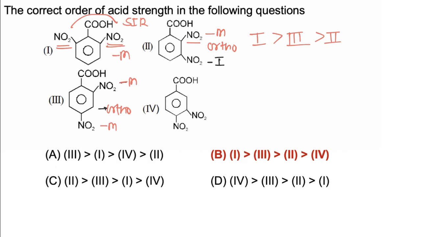Now comparing 2 and 4, in this case SIR is not present on COOH. Now this NO2 is having minus M effect and one NO2 is having minus I effect. So SIR is not present, minus M and minus I of one group is present. So fourth will be least acidic, and hence the correct sequence is 1, 3, 2, 4, and hence option B is correct.